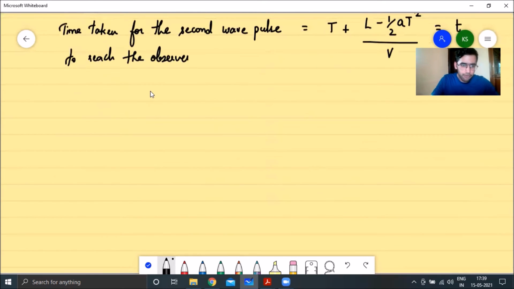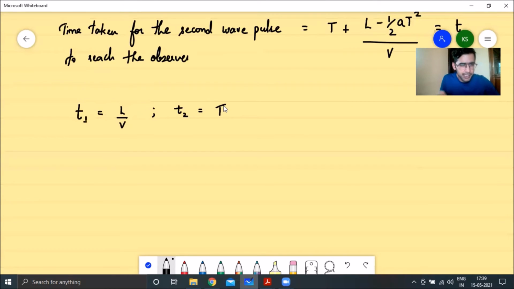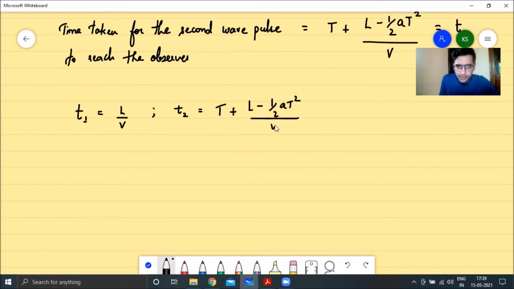So what have we calculated right now? The first value we had calculated was the time taken for the first wave pulse to reach the observer, and we got that value as L by v. And then we also calculated the time taken for the second wave pulse to reach the observer. It took a time of capital T to be emitted, and once it was emitted, it had to cover a distance of L minus half a capital T squared, and it does so with a velocity v. So this took an extra time of this much to reach the observer.